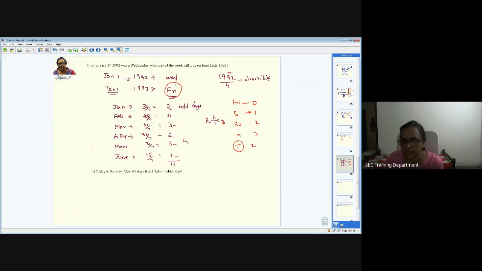So I can directly say 4 instead of adding up all that to make it 11 and then dividing by 7. Instead, you can discard wherever the sum of the numbers is 7 and take only the balance. Right. Is this clear? And you can also check in the calendar whether the day is Tuesday or not.